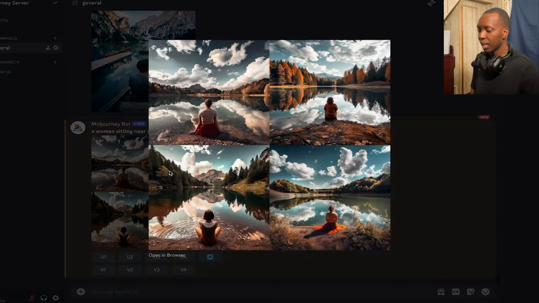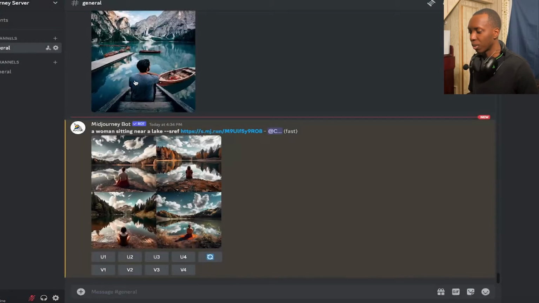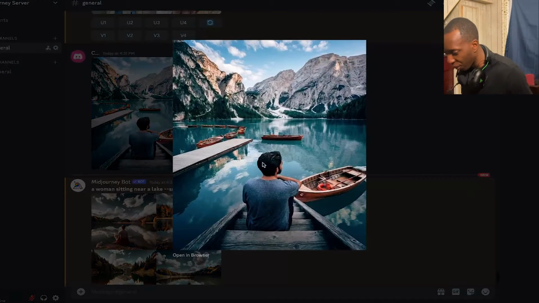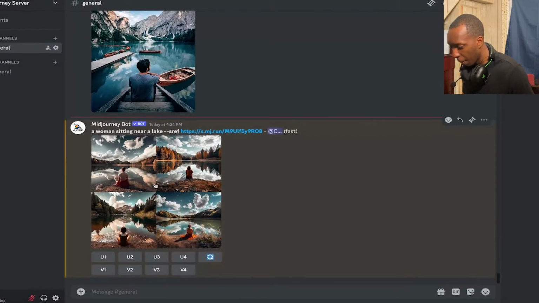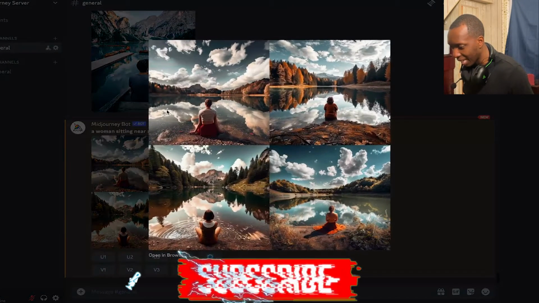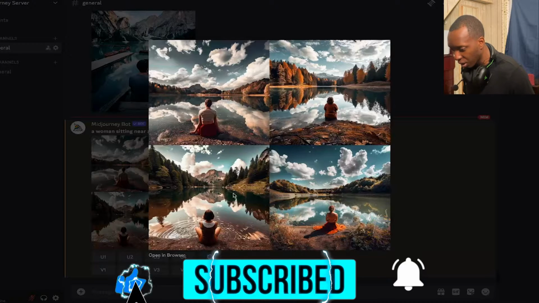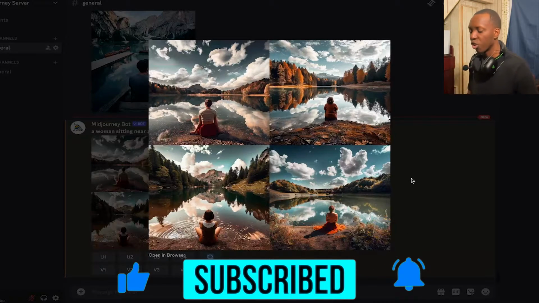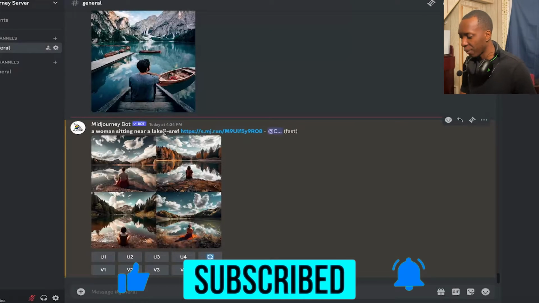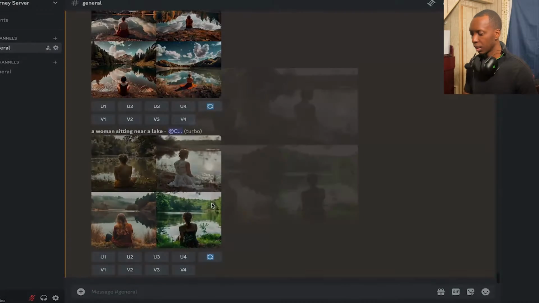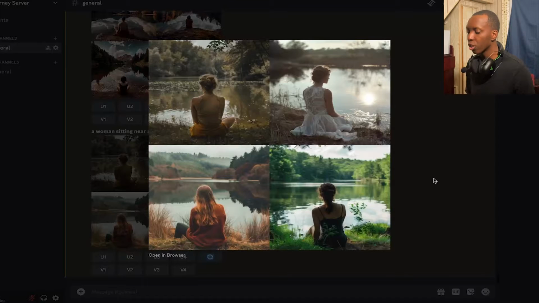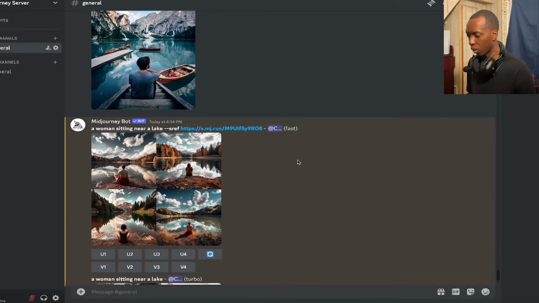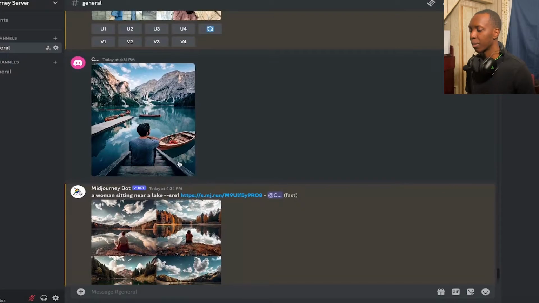And as you can see, it looks just like the man that was sitting here. It even got the reflections right. You see how the mountains reflect off of the water. With some of them it looks like an exact mirror, so it's a little bit too much, but right here it's almost perfect. These two bottoms are really good. In contrast, if I had run that by itself, yes, a woman sitting by a lake, okay, there you have it. But no, this is exactly like the image that we referenced.